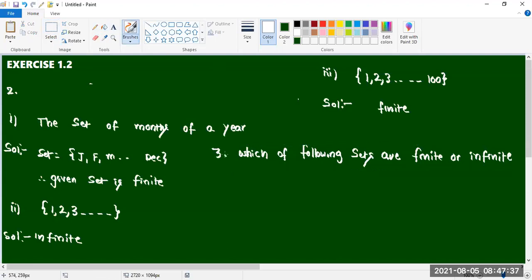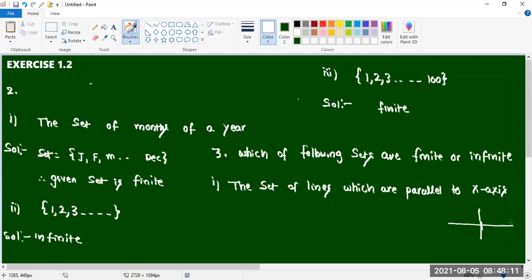You see carefully. The first question in the third one is the set of lines which are parallel to the x-axis. We must see carefully.